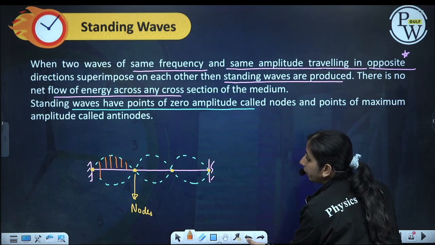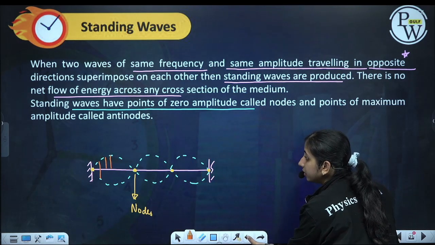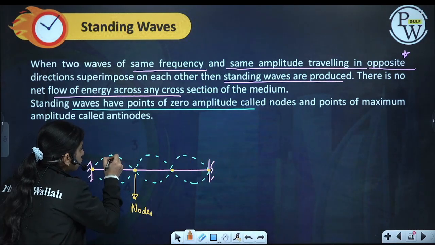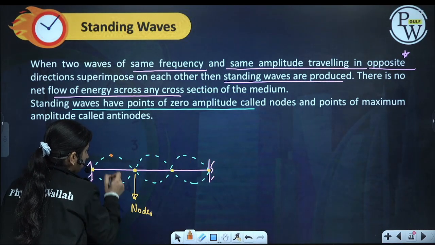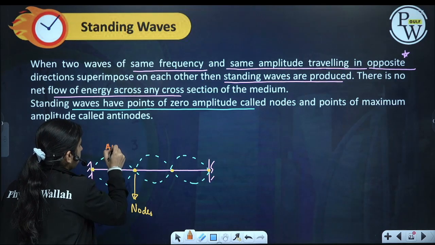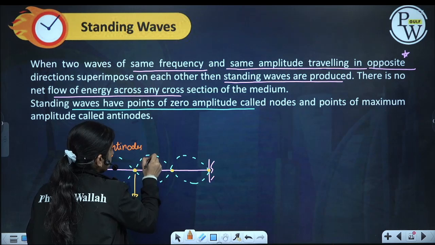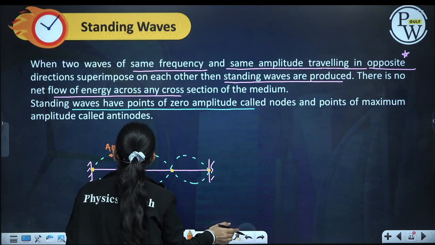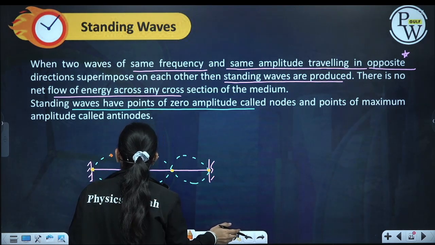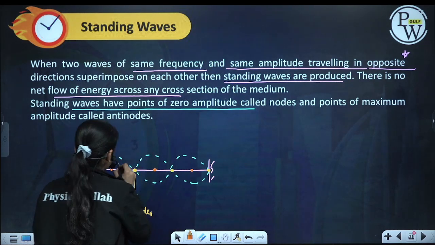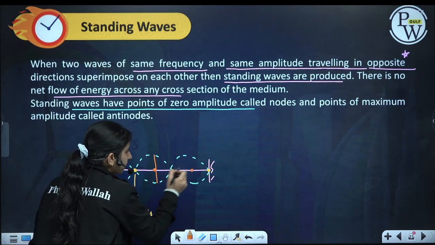So what we will see is an envelope. There are particles which are doing oscillation of maximum amplitude. So these are antinodes. See, these particles, these are the positions of the antinodes. They are doing maximum amplitude.